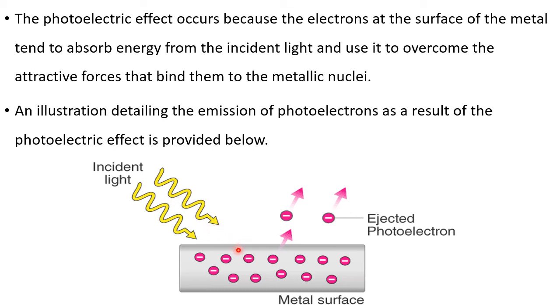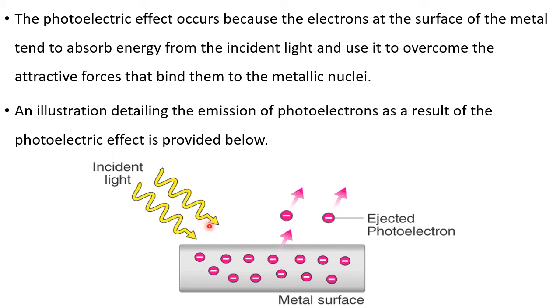Then these electrons get energy, so they become more active in such a way that the attractive force between the electron and the nuclei in that metal weakens and the bond breaks, the attachment breaks, between the electron and the nucleus of that atom, and electrons are made free, and those electrons come out of the surface. There is a device with which you can easily identify the movement of electrons. So to eject these electrons we require light of frequency which is more than this.